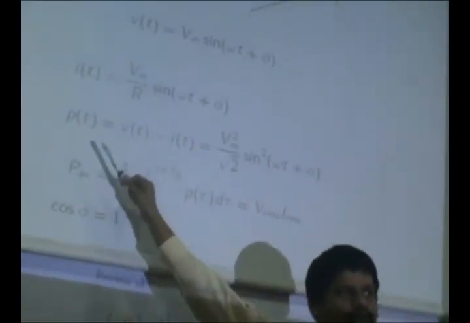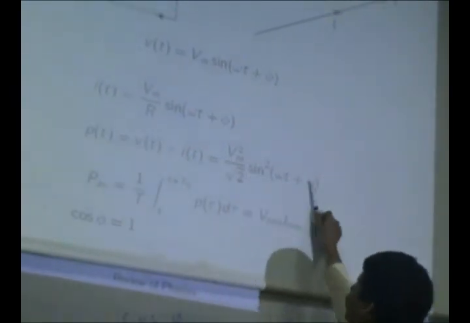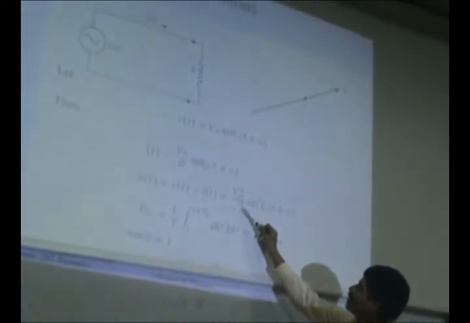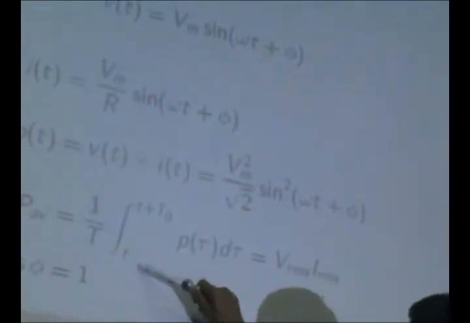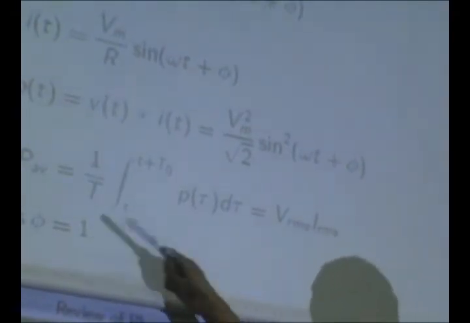I write t explicitly to show that I am talking of instantaneous power, which is instantaneous voltage times current. This factor here is incorrect, there is some mistake. It should have been R here. V squared by R sine squared phi of t. And if you integrate, averaging over a cycle, it is simply this, power factor is 1.